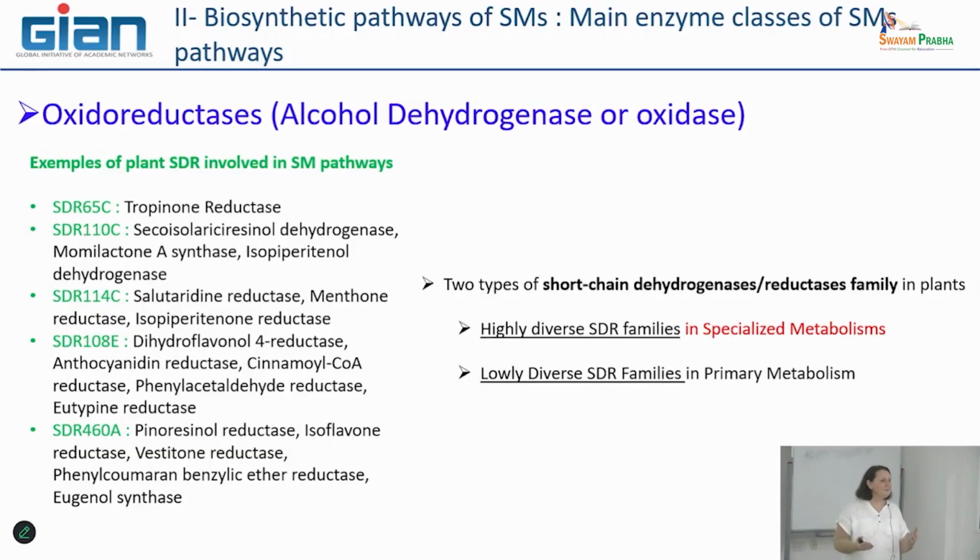So it's not easy to find exactly which will be the good one for a particular step of the metabolic pathway. And this is reflected by the number of genes encoding this type of enzyme in the genome of plants.